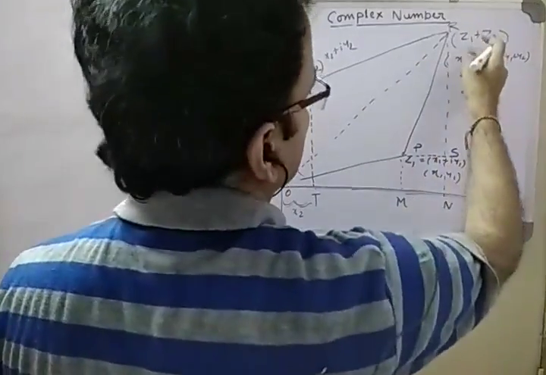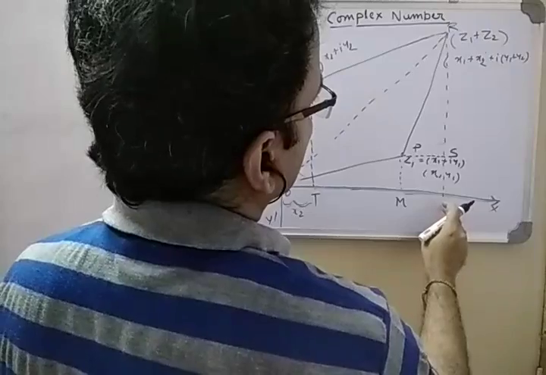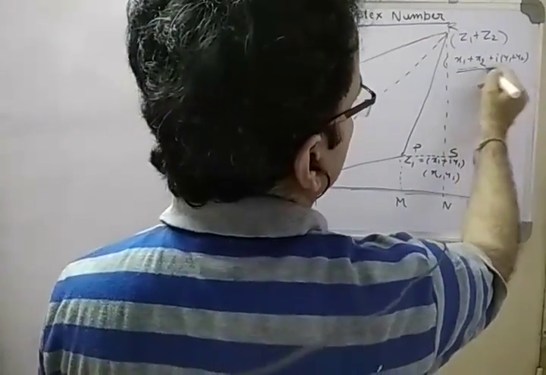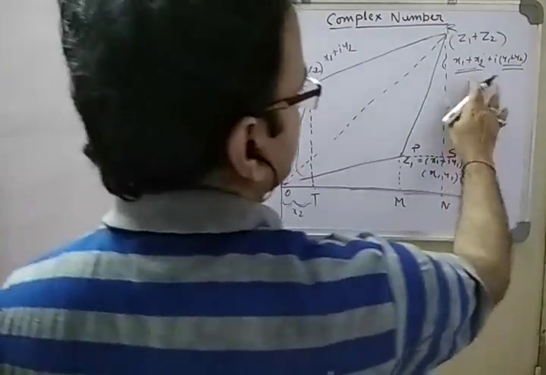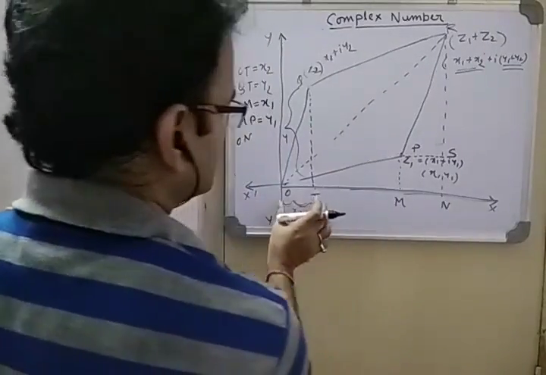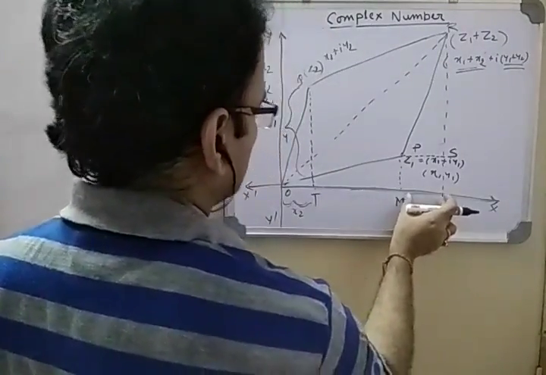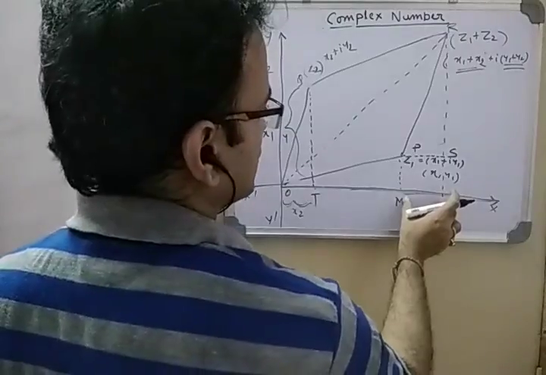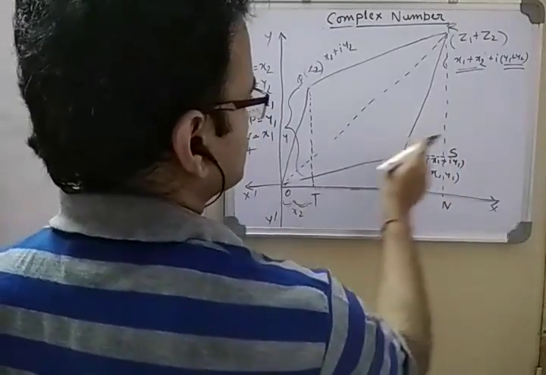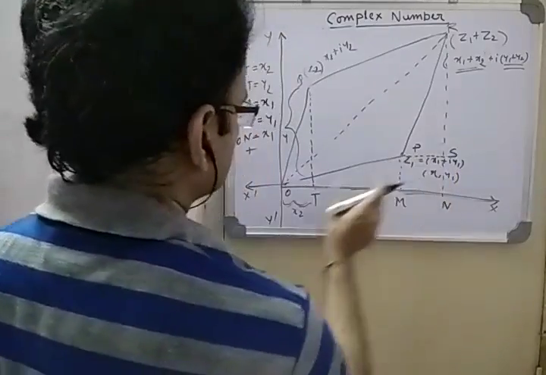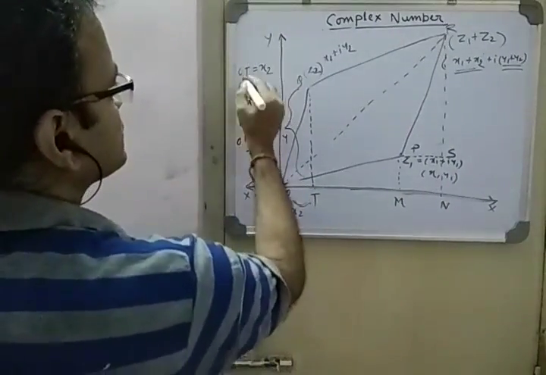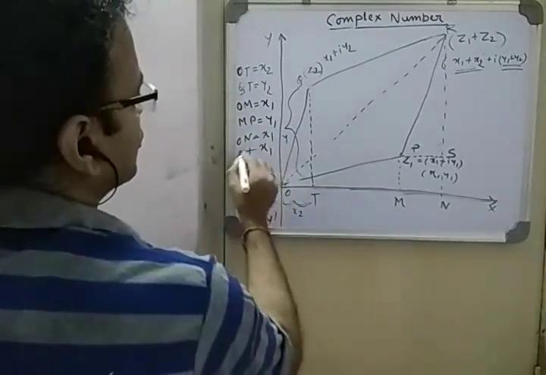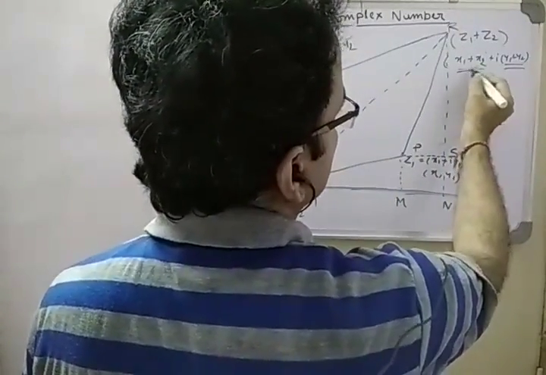Now what is ON? Because coordinate of R is ON comma NR. Actually it is this. The value we are saying this, but we need to reach here. So ON is what? ON means OM plus MN. So OM is x1 plus MN. MN means PS. From these two congruent triangles we get PS equal to OT. OT equal to x2. So ON, x coordinate becomes x1 plus x2.